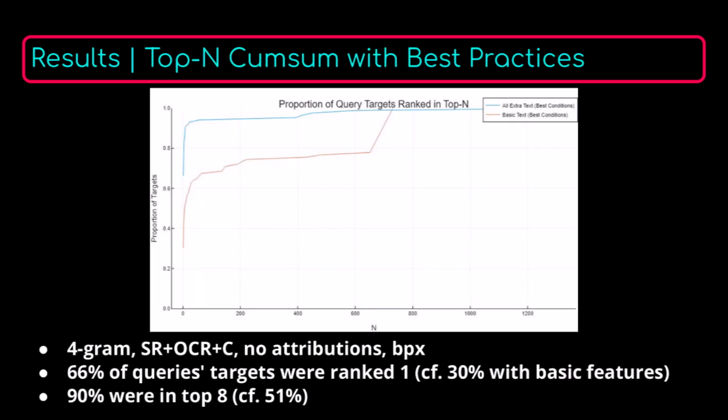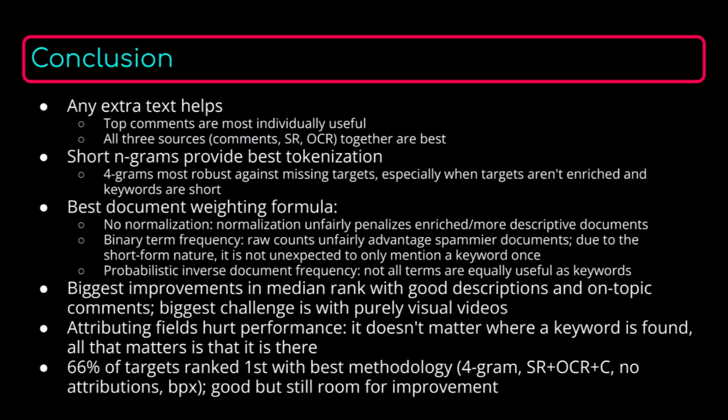Using these conditions, we were able to find the correct TikTok and put it at the top of the ranked list 66% of the time, over double what we were able to do using all of the best conditions but only the basic text. Additionally, 90% of the time the correct TikTok was in the top 8, whereas this was only true about 51% of the time if we didn't use the additional text features. In conclusion, most of our hypotheses were supported.